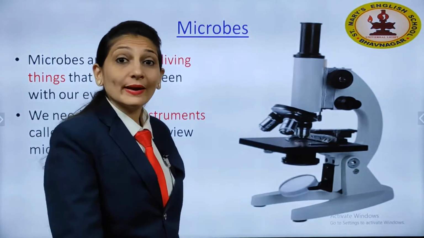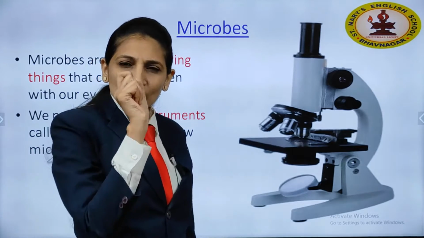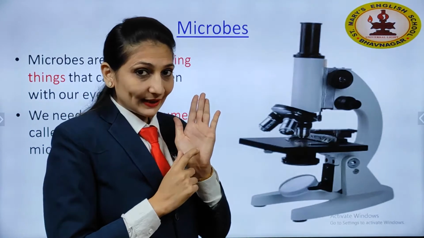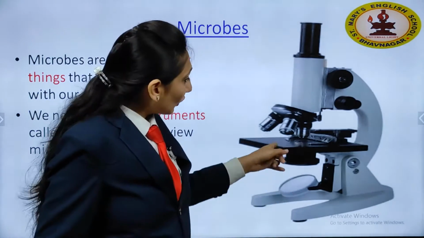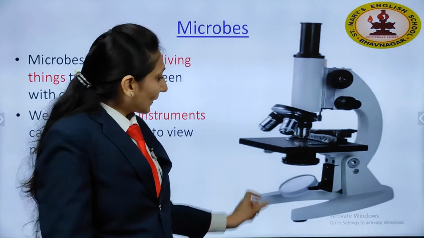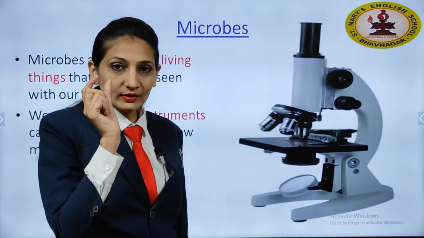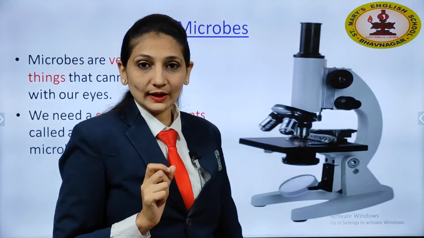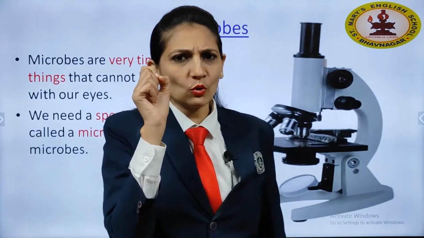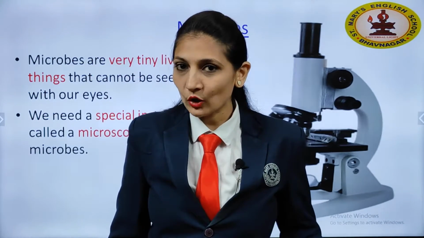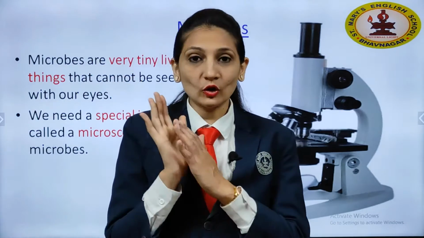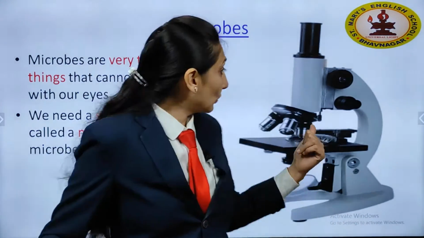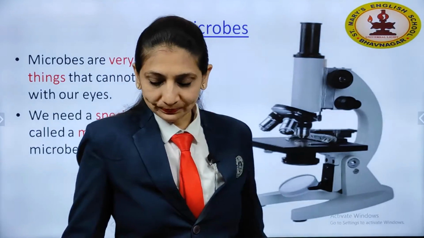This is called a microscope. Even very small and tiny microbes, which we cannot see directly with our eyes, are also visible in this instrument. Here one slide we have to put, and whatever we need to study we have to put on that. And we can see even very small tiny microbes present either on the palm or anywhere else. Okay, so this instrument is called a microscope.